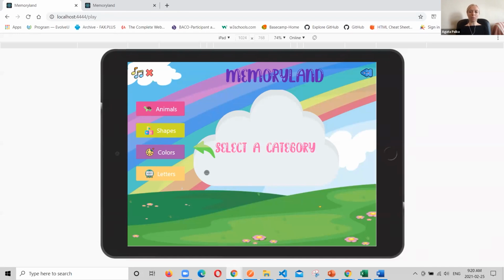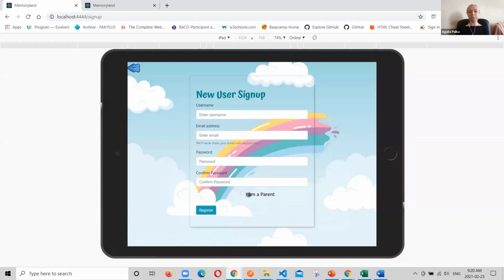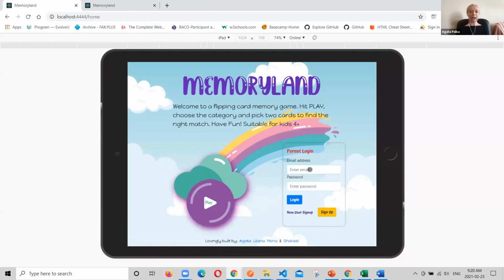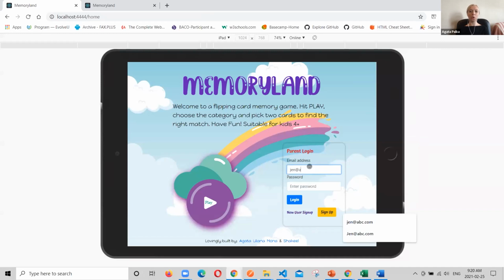But we have a second option as well. Parents can create an account with us, and that will give them access to additional features on the parent dashboard, which will be presented shortly by Shakil and Liliana. Just wanted to mention that for our authentication on the login and sign up, we use JWT token and cookies. So we made sure that your email, password, and uploaded images are safe with us.